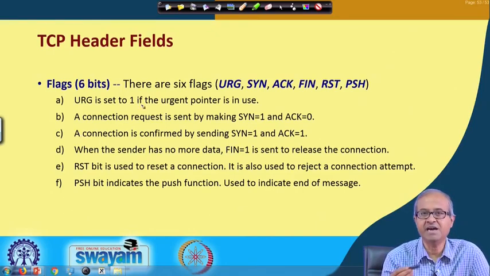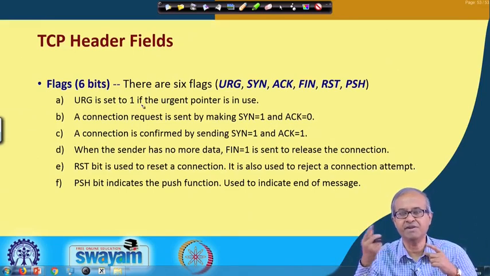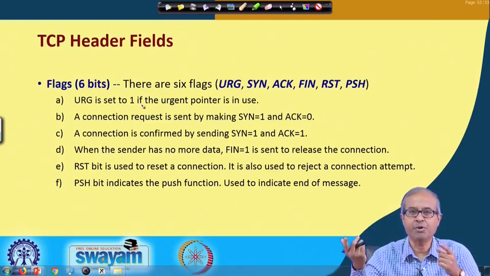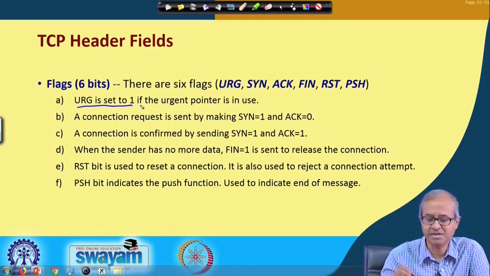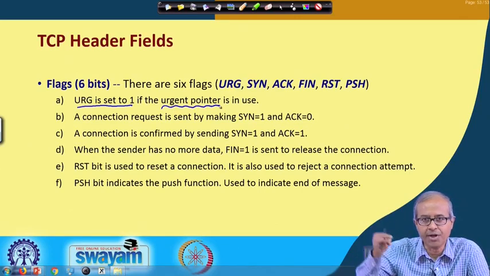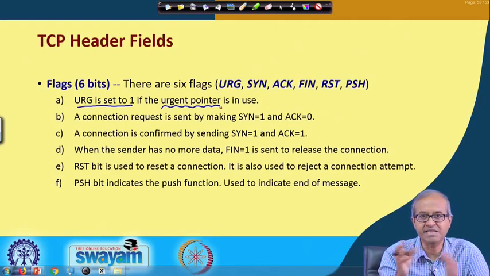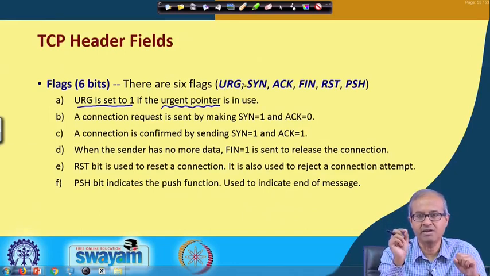Well, if there is any urgent data that is carried by the TCP packet, urgent data may be some kind of interrupt processing, some important thing need to be handled. So, then the urgent flag will be set to 1, and I mentioned the urgent pointer field, it will be pointing to some place in the data part where that urgent data will be stored. So, if the URG flag is set to 1, it means that the urgent pointer is now active.